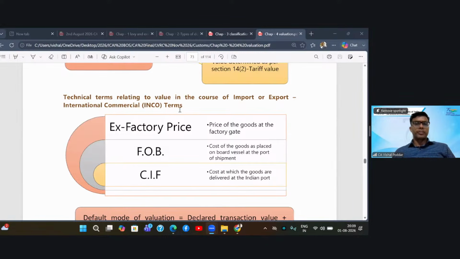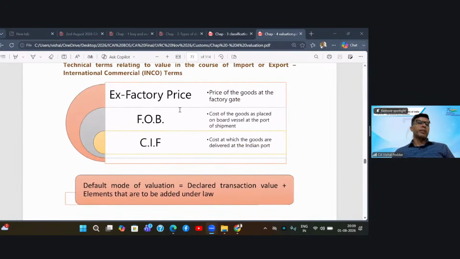Before we go to these valuation provisions in detail, we need to understand some technical terms relating to valuation, and these are commonly used terms in import export, that is international trade. So first is the ex factory price. Let us say I'm purchasing a particular type of machinery from a person in Germany. The place where the person in Germany is manufacturing the machine, his factory, the price at his factory gate is the ex factory price.